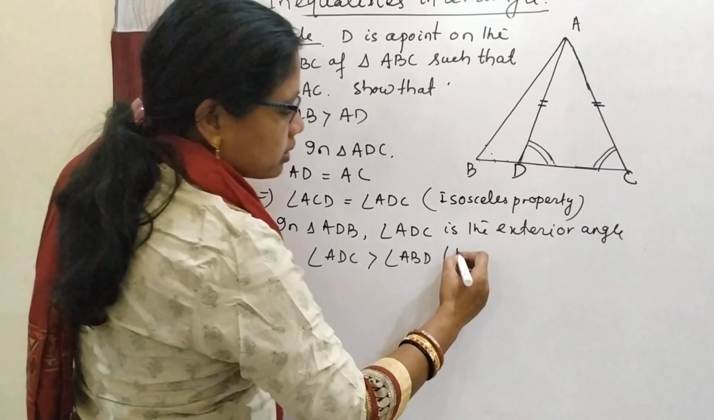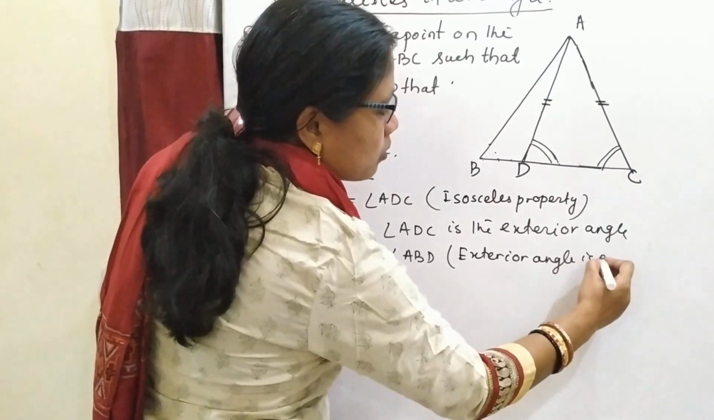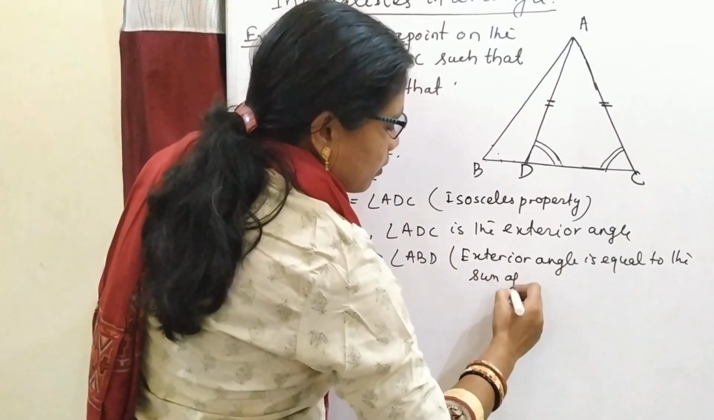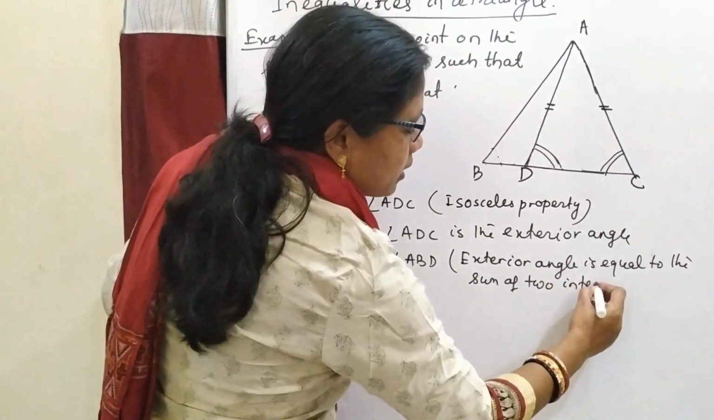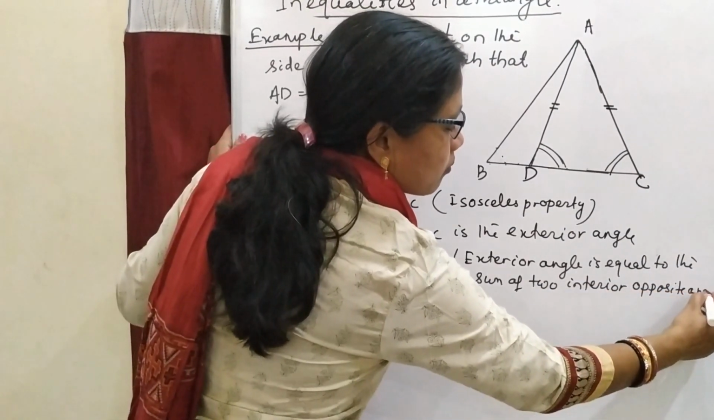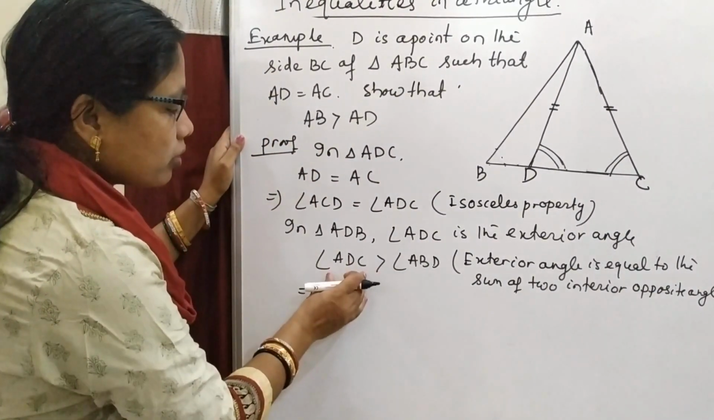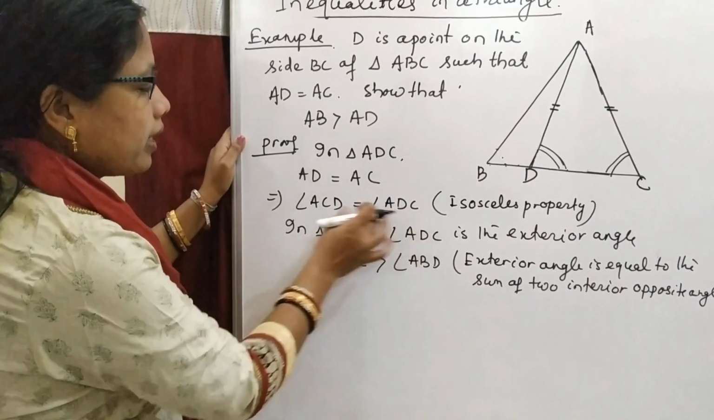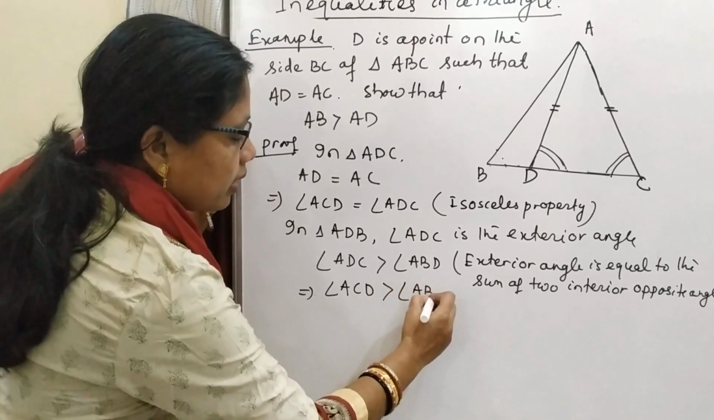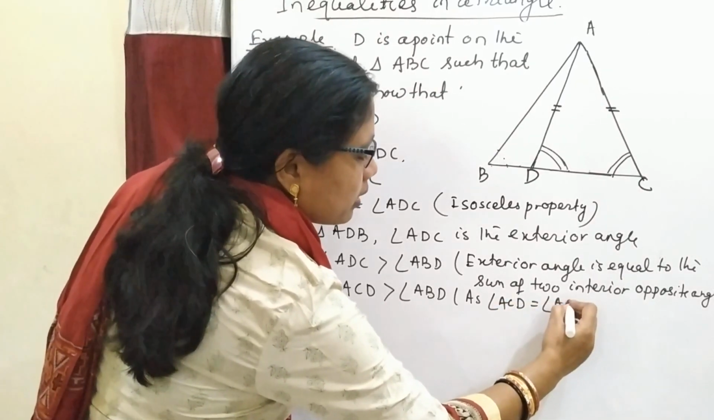As we know, the exterior angle is equal to the sum of two interior opposite angles. So if angle ADC is greater than ABD, then we know that angle ADC is equal to angle ACD. So this implies angle ACD is greater than angle ABD. Yes, angle ACD is equal to angle ADC.